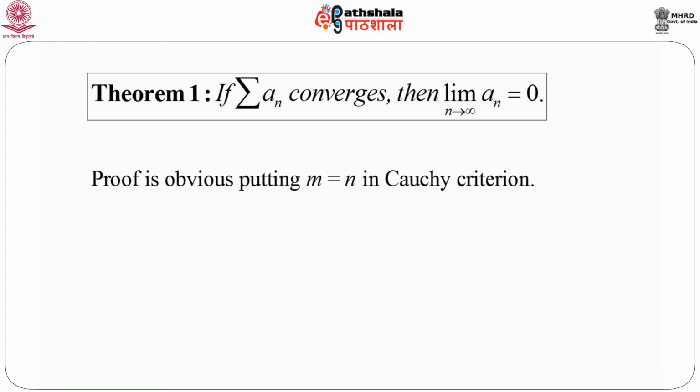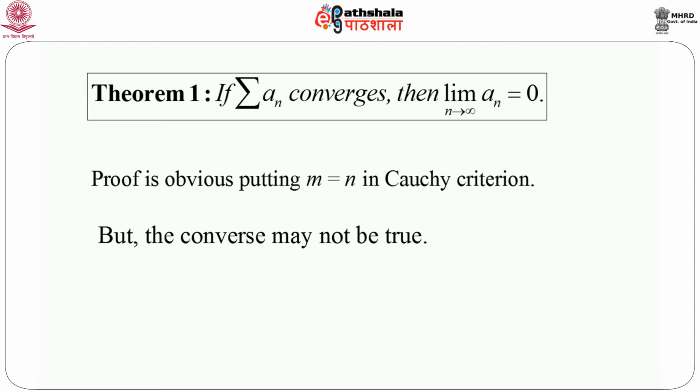Now let's go to the discussion that we left with, that is whether the converse of this theorem is true. Now it is intuitively clear that when summation a_n converges, then a_n goes to 0 as n goes to infinity, but unfortunately the converse is not true, because it may not be true. That means it is not always true. Sometimes it is true, sometimes it is not true.